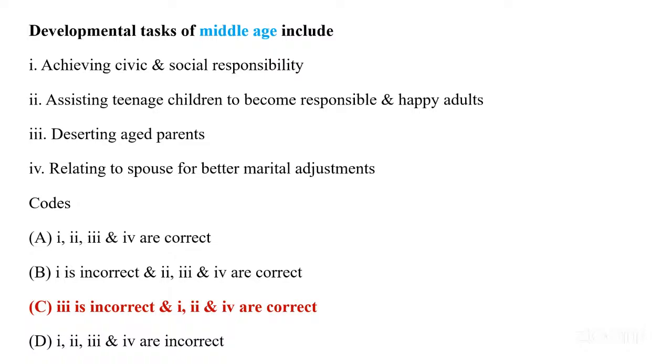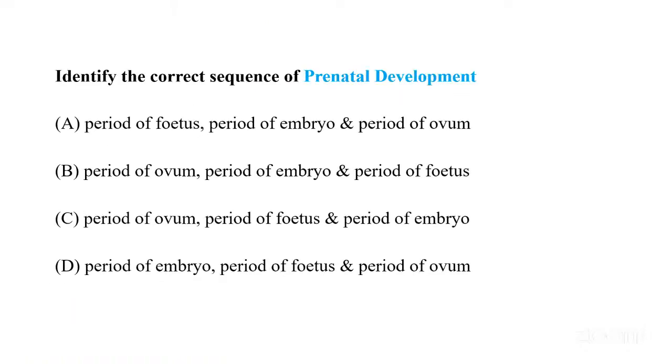The developmental tasks of middle age include achieving civic and social responsibility, assisting teenage children to become responsible and happy adults, then relating to a spouse for better marital adjustment. And then we have to identify the correct sequence of prenatal development.